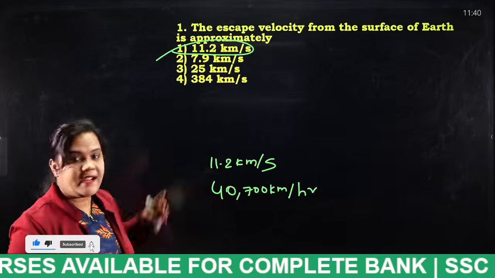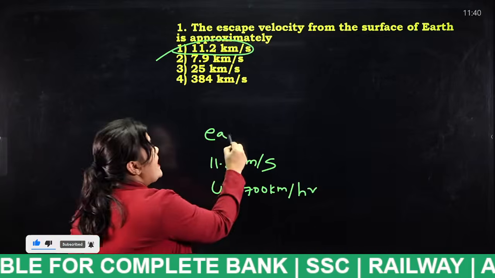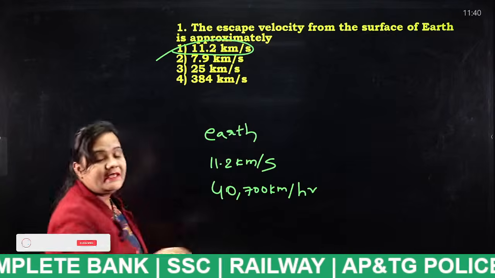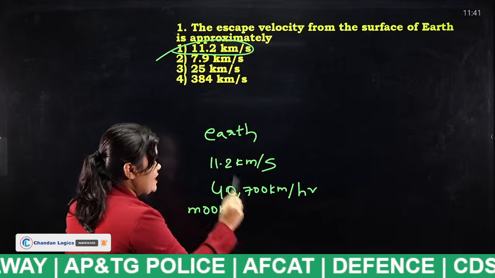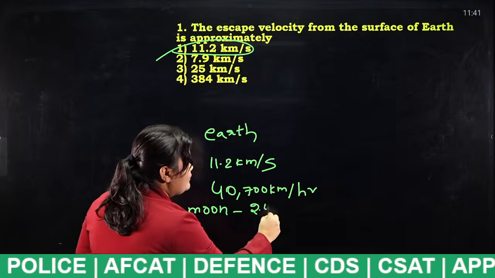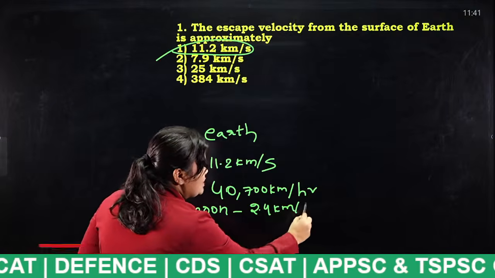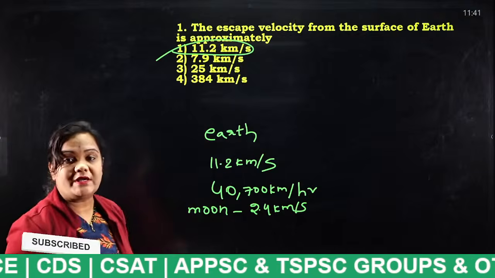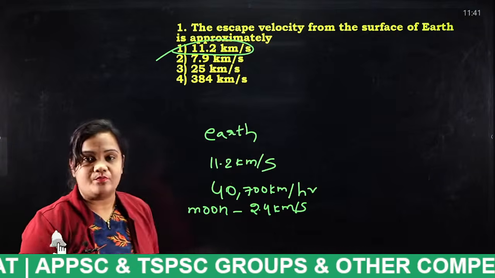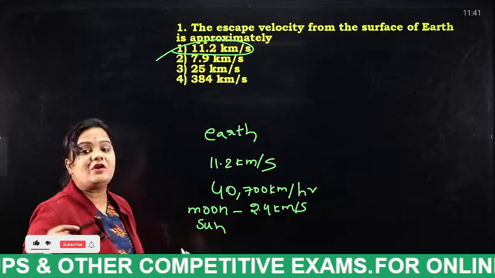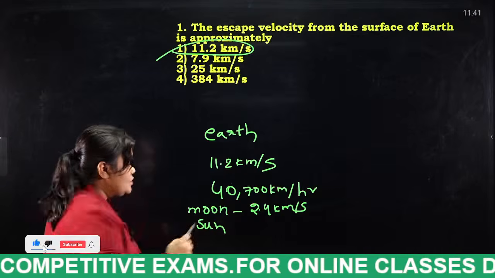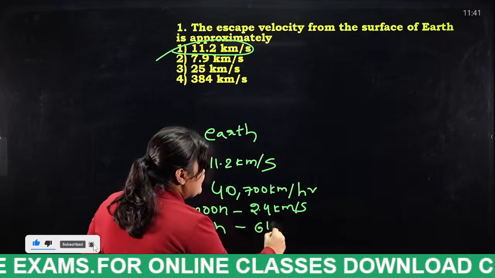This is regarding Earth. Even the moon has some escape velocity. What is the escape velocity of the moon? Just 2.4 kilometers per second. These values are very, very important from the physics point of view. And even the sun has some escape velocity. So what is the value of that?